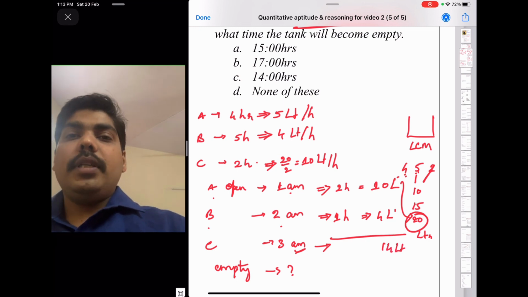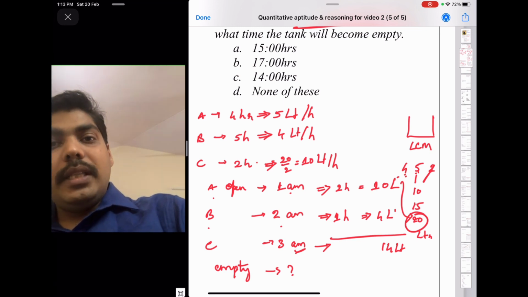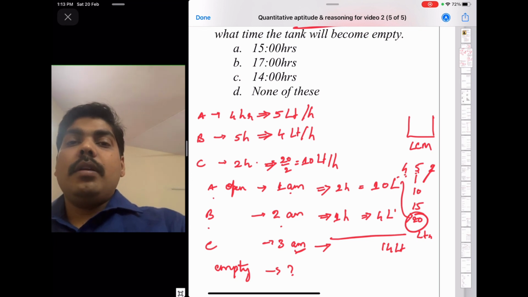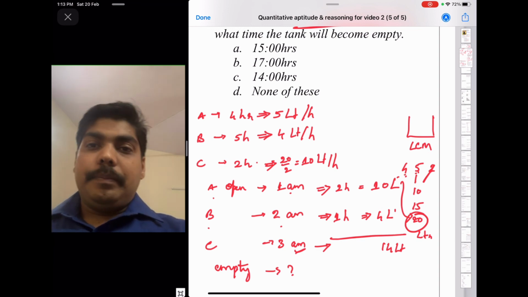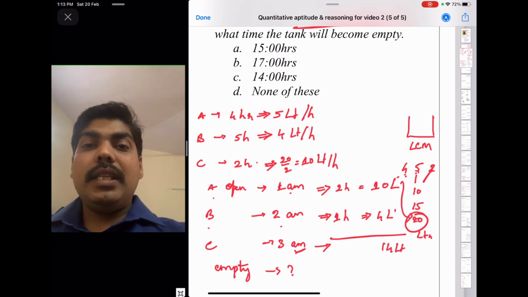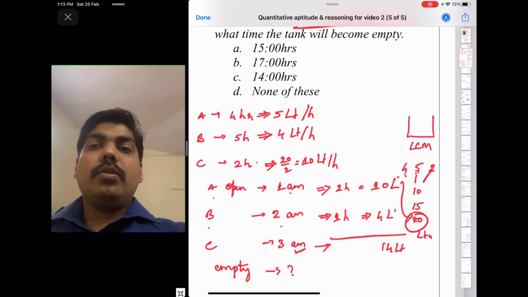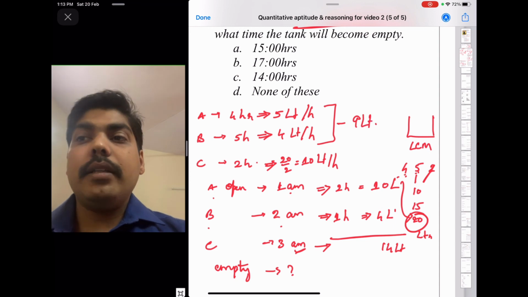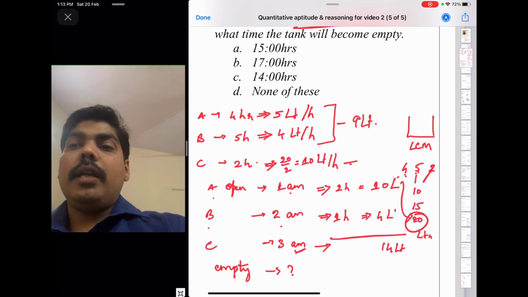Now tap C is opened at 3 a.m. Taps A and B are pouring water into the tank and C is emptying the tank. Now what is the gain? Here the term gain comes. Gain means how much C is gaining over A and B. A and B pour together 5 plus 4, 9 liters into the tank. At the same time, C is emptying 10 liters.